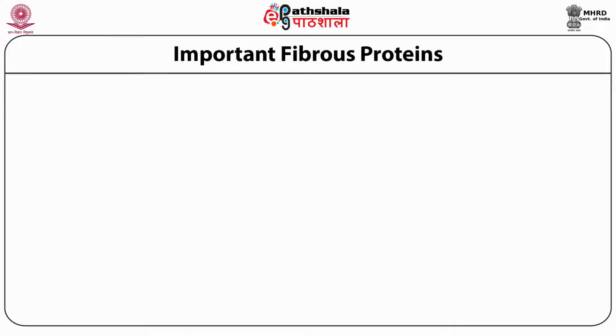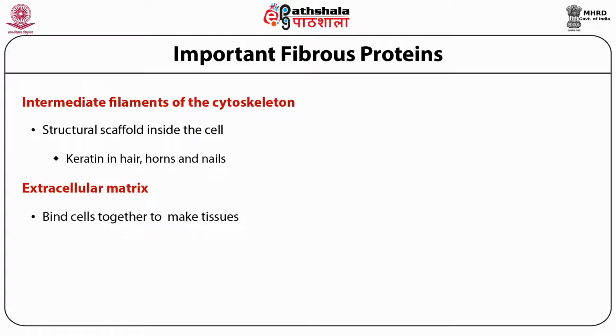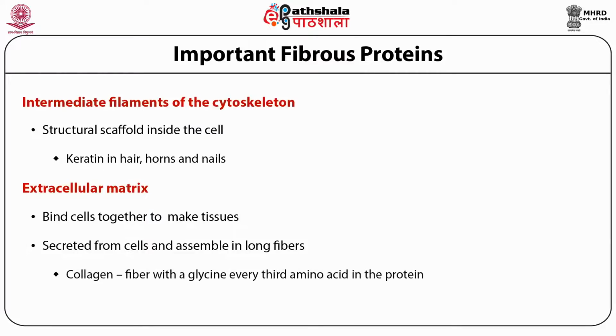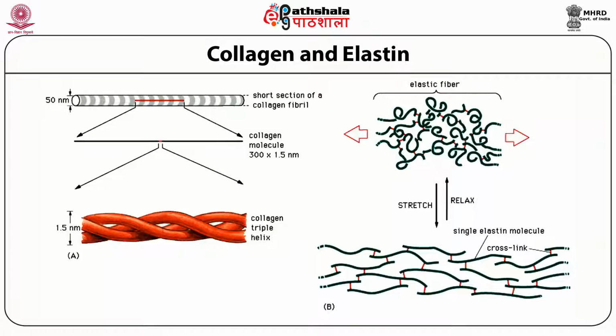Important fibrous proteins include the intermediate filaments of the cytoskeleton, a structural scaffold inside the cells, for example keratin in hair, horns, nails, etc. The extracellular matrix binds cells together to make tissues, and is secreted from cells and assembled in long fibers. Collagen fiber has glycine at every third amino acid in the protein. Elastin is an unstructured fiber that gives tissue its elastic characteristics. Collagens and elastins can be explained.